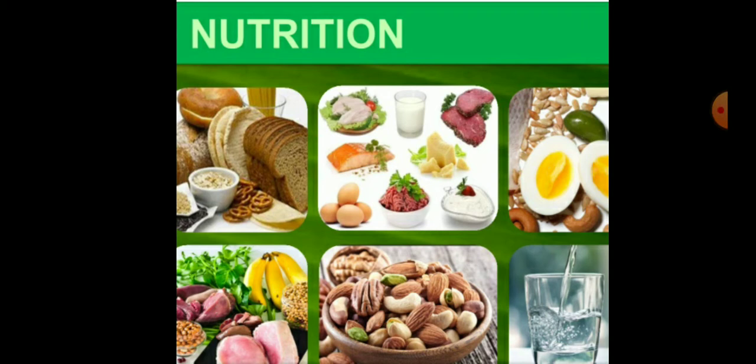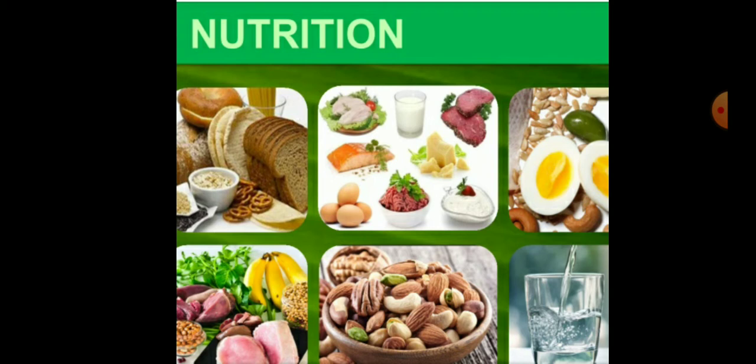So, children, today we are going to revise nutrition of chapter 6, life processes. Children, in this topic we have discussed that there are two modes of nutrition. First is the autotrophic and the second is the heterotrophic. In the autotrophic mode of nutrition, the organism can synthesize their own food. For example, all the green plants which synthesize their own food.